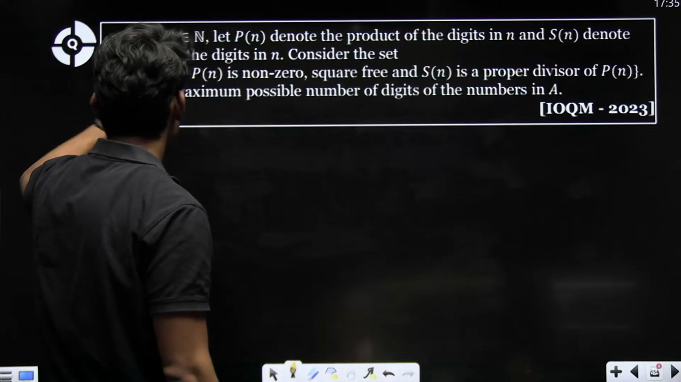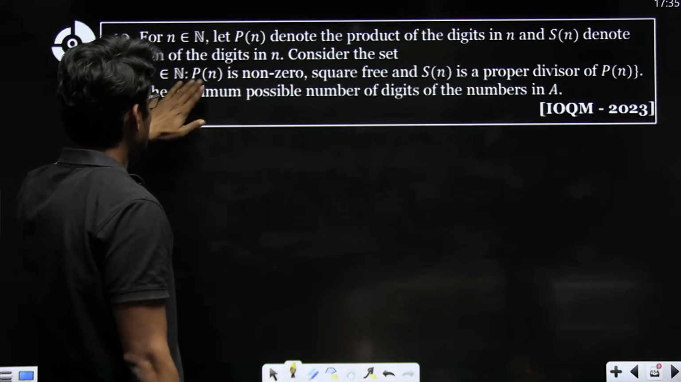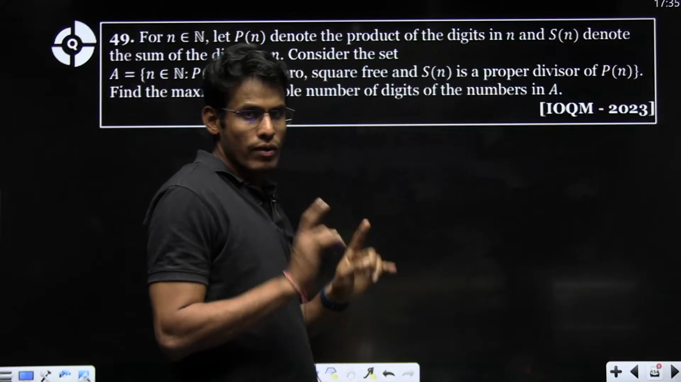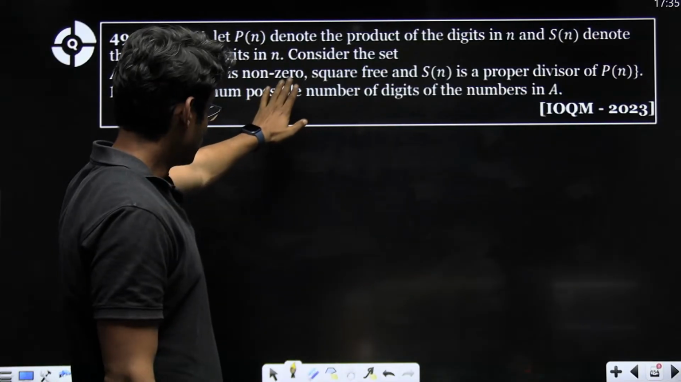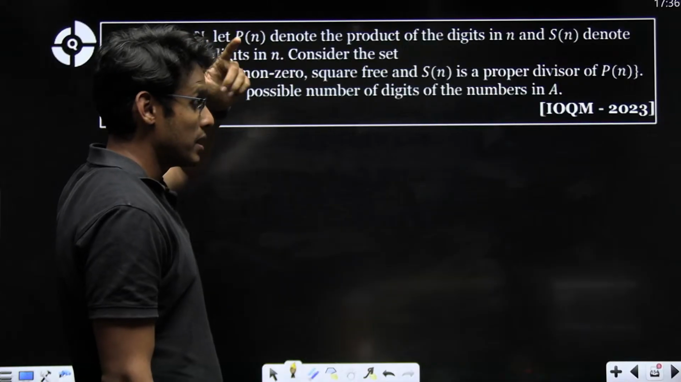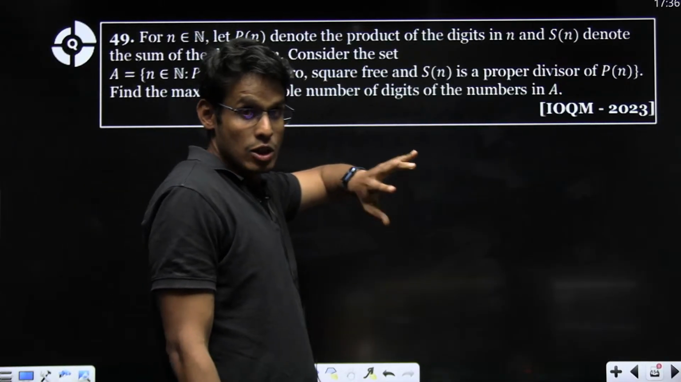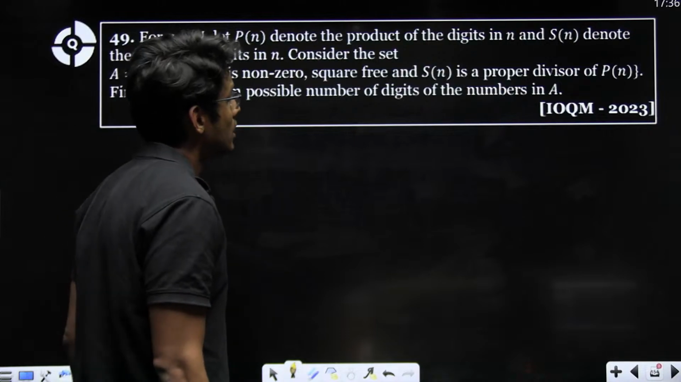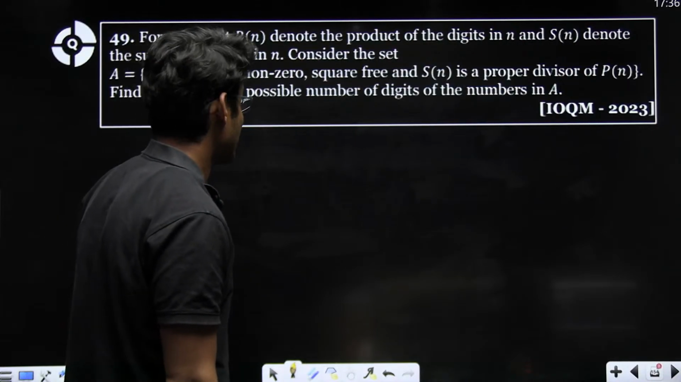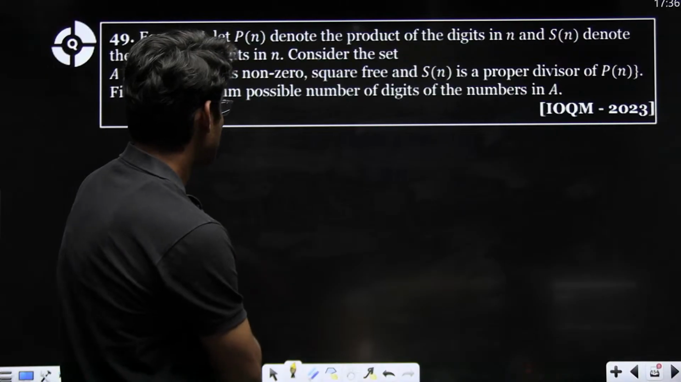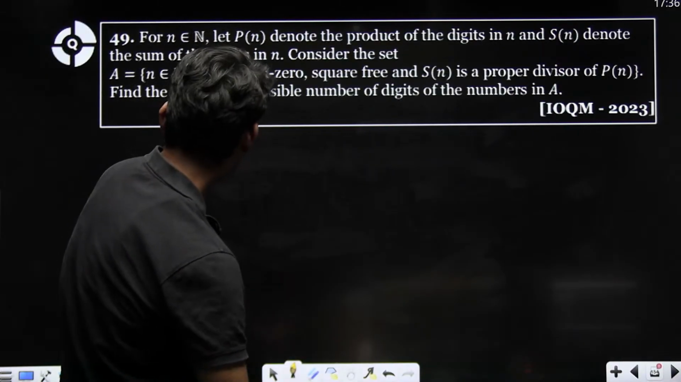Consider the set A, n belongs to natural number such that product is non-zero, which means no digit of n is 0, and n is square free. Square free means it has no square divisor, so all digits are different. Basically, Sn, the sum of digits, is a proper divisor of Pn, right? Find the maximum possible number of digits in numbers in A.